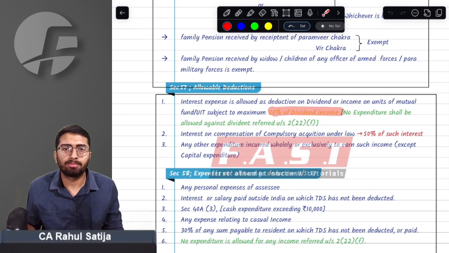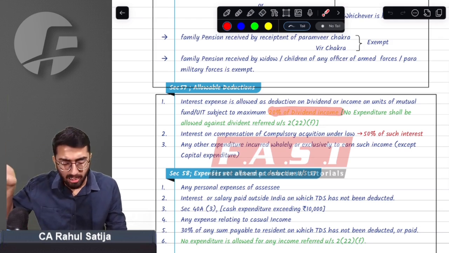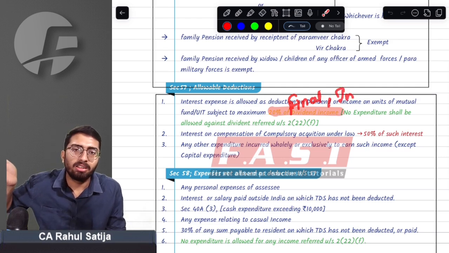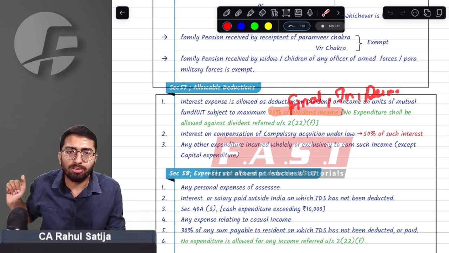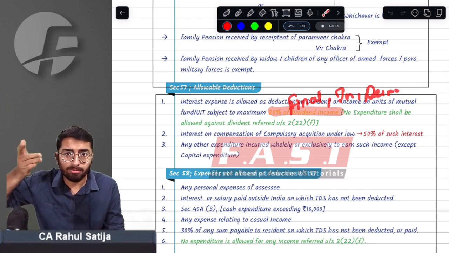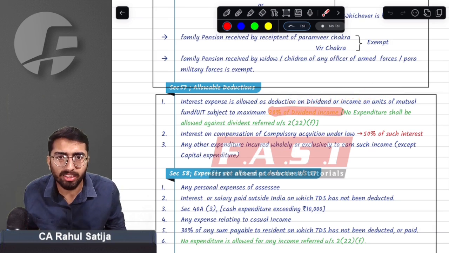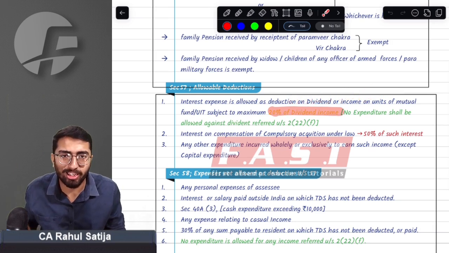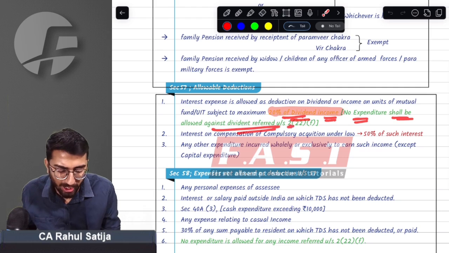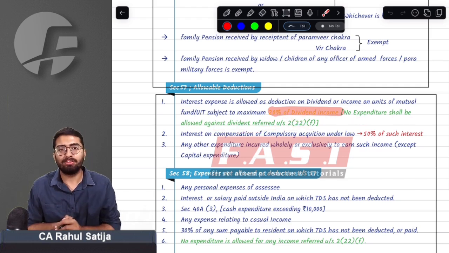If you remember, this dividend can be final dividend, interim dividend, or deemed dividend. Any kind of dividend income that you are offering in your other sources income can avail such deduction under section 57. That 20% is for everything, but with effect via Finance Act 2024, it is explicitly mentioned that no expenditure of 20% will be allowed against the dividend referred under section 2(22)(f).